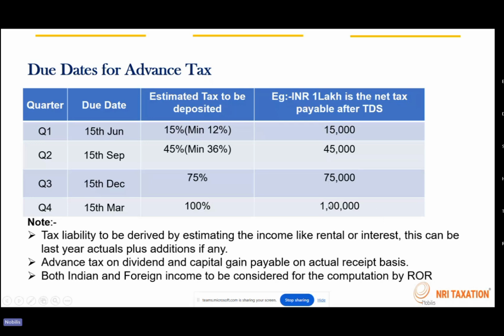And also on dividend and capital gain, advance taxes are payable only on an actual receipt basis. That is, when you receive the dividend or when you realize capital gain, then only advance taxes are payable. You need not forecast those incomes.